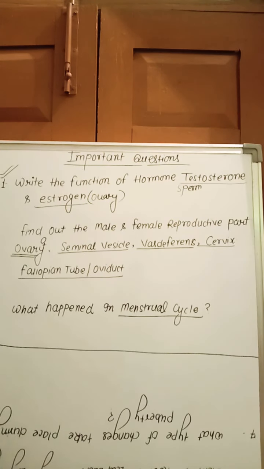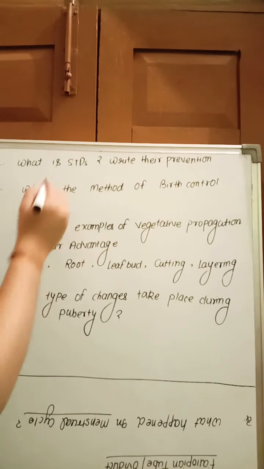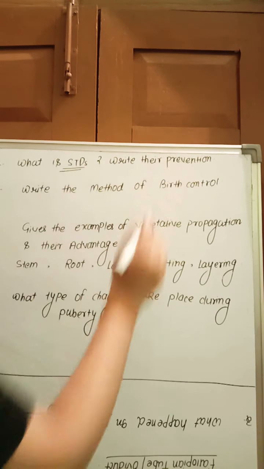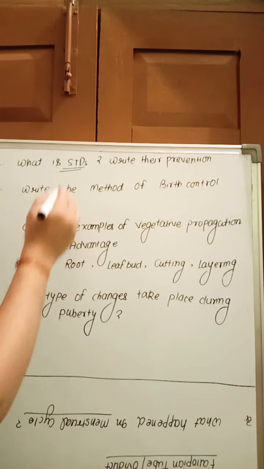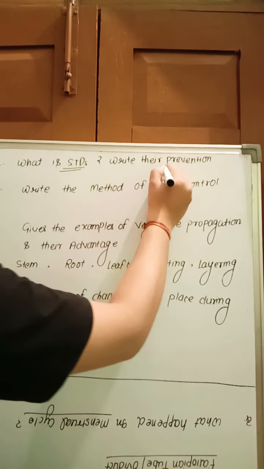Very important. Another question: what is STD? And write their prevention and control. The full form is sexually transmitted diseases. Those diseases which are transferred from one person to another during unsafe sexual activity are called STDs, like syphilis, gonorrhea and HIV. Write their prevention and control.